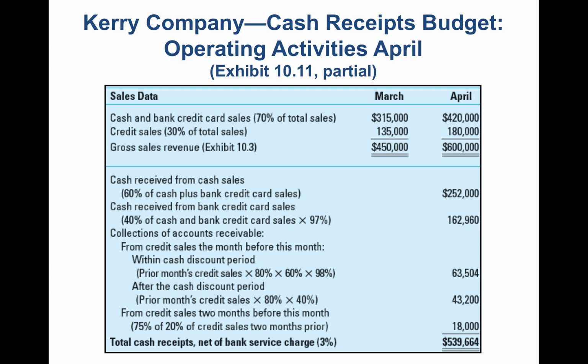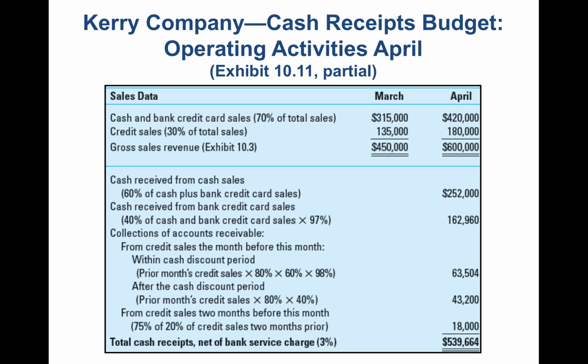So the prior month's credit sales, we're looking at March's. It's 80% of this 135. 80% of this 135 was paid in April. So in other words, 80% of March's credit sales are paid in April. And there's a 2% discount because 60% of the 80% that was paid, within the discount period. 40% was not.